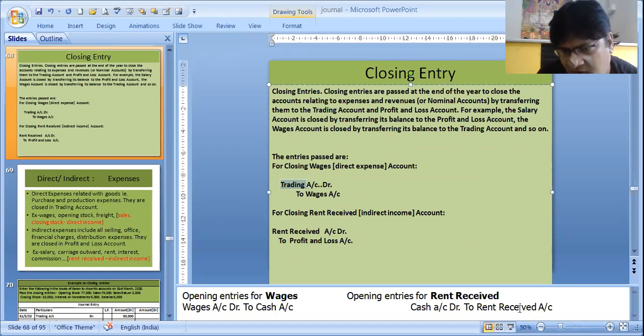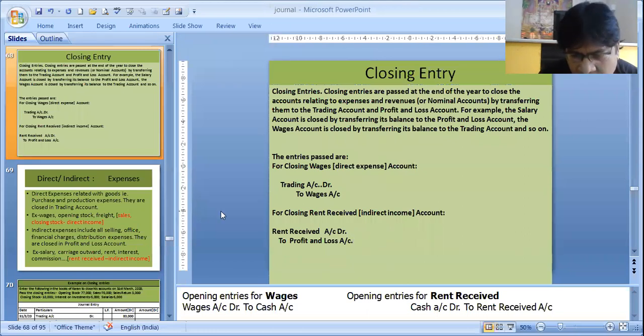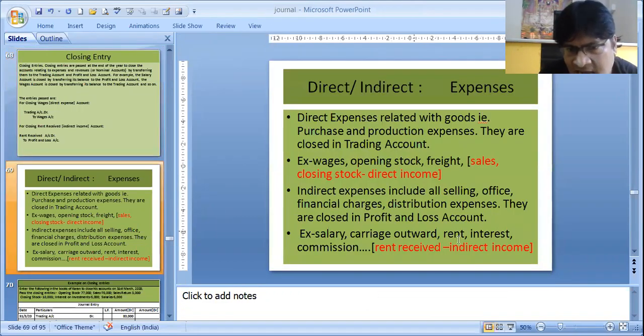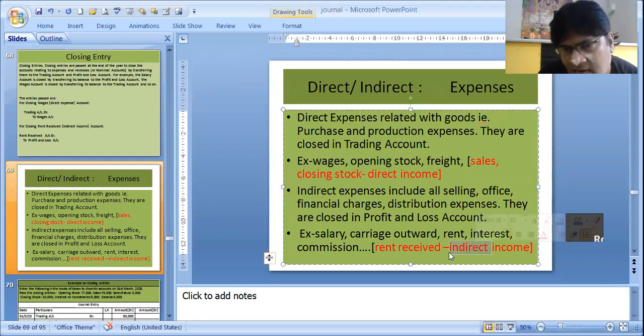Now this rent received income needs to be closed. So income to be closed, you have to debit it. It's a credit item, we are debiting. So we have debited it. And where we have debited? We have debited it in profit and loss account. Why? That I will be coming. Because rent received is an indirect income. Any indirect income we close in profit and loss account to get net profit. Whereas any direct incomes like sales, closing stock, we close them in trading account to get gross profit.